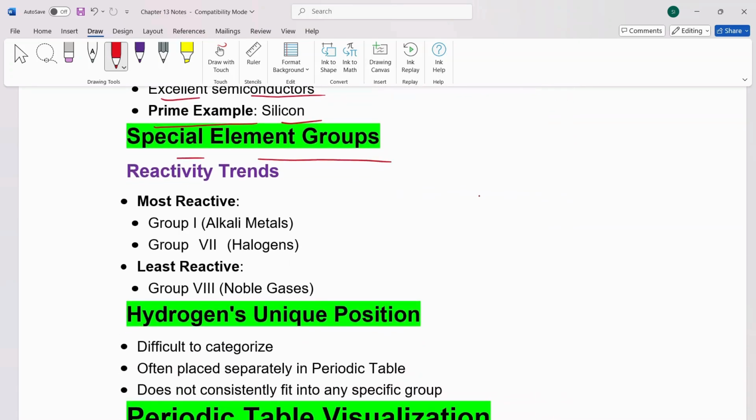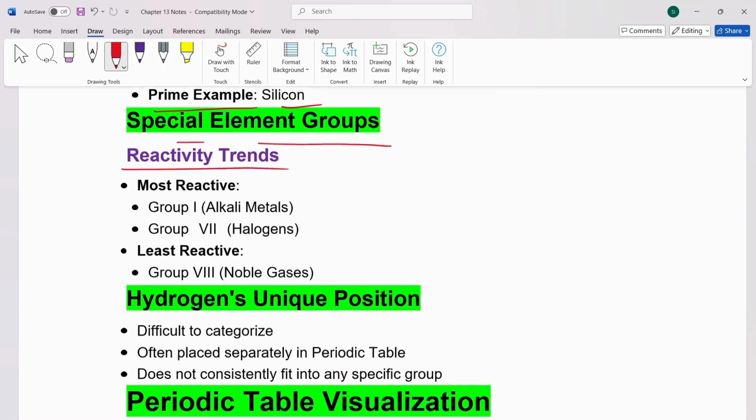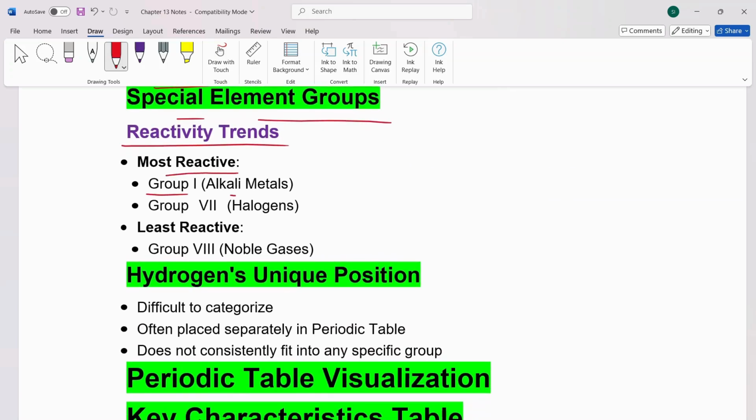Next, we have special element group reactivity trends. Most reactive are group 1, alkali metals, and group 7, halogens. Least reactive is group 8, which are noble gases. Important point to remember, okay?